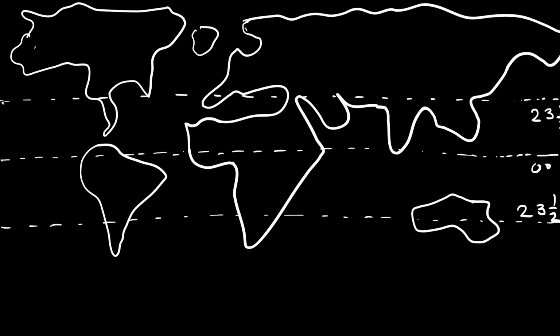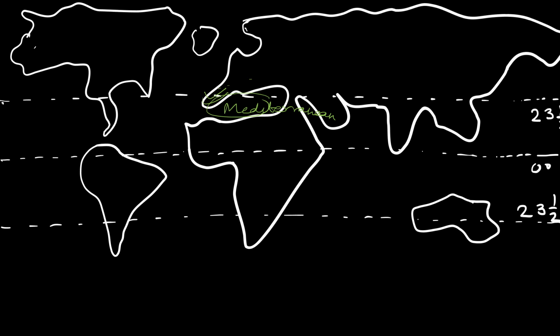Looking at this on the map, we can see that if a sea is present, as here, this is the Mediterranean Sea. The presence of a sea in any region plays a very important role in deciding the climate of that section.